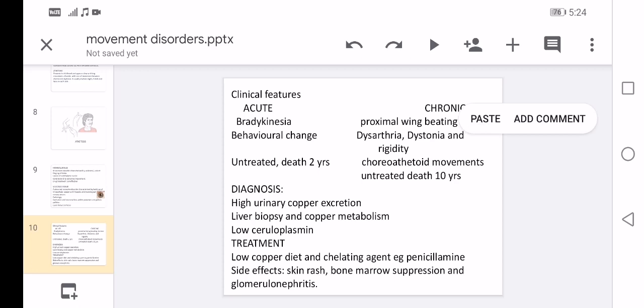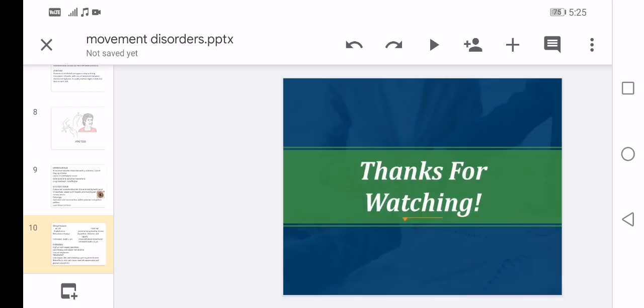When coming to diagnosis, we diagnose through urinary copper excretion. We can do a liver biopsy as the liver gets cirrhosis, along with copper metabolism studies, deposition in the eye, and low ceruloplasmin. Treatment, we can go for a low copper diet and chelating agents, for example penicillamine. Side effects: skin rashes, bone marrow suppression, and glomerulonephritis.